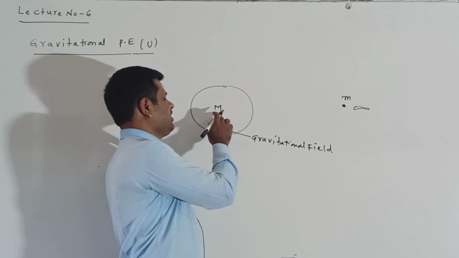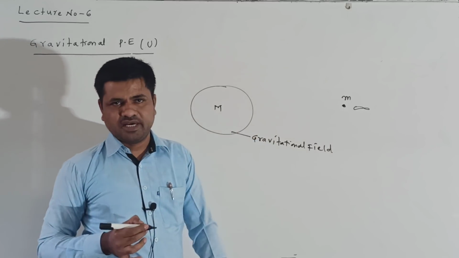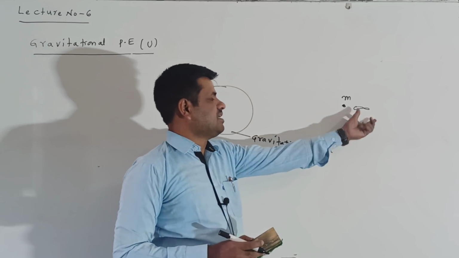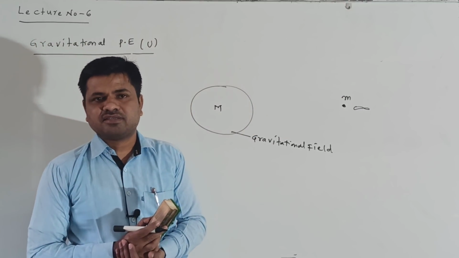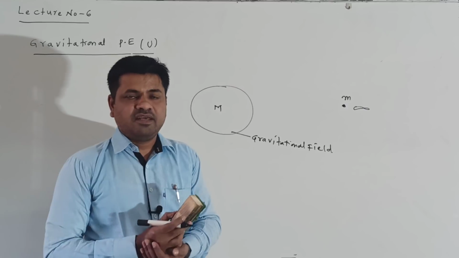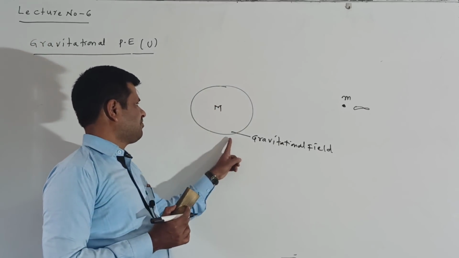Surrounding this mass there is a gravitational field. Now I am placing another mass at infinite distance, meaning there is no gravitational field there. The gravitational field exists only in this region.